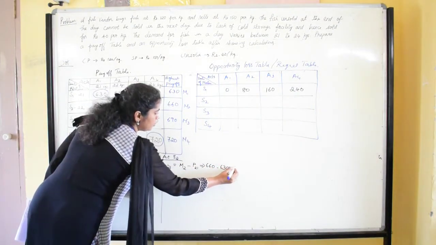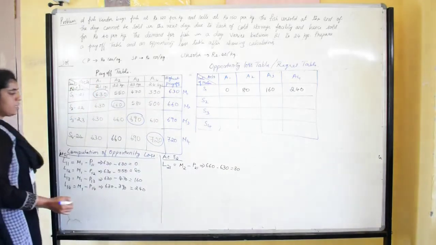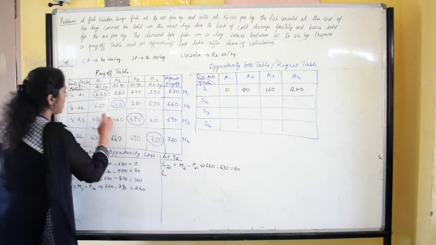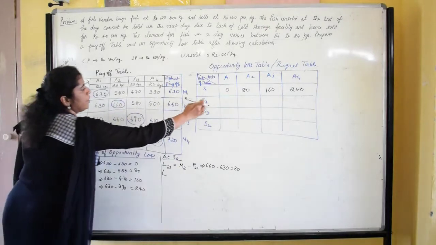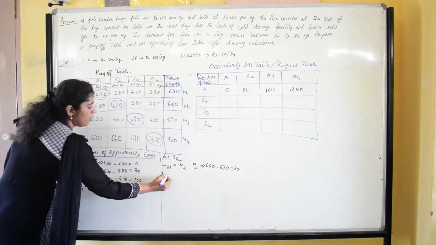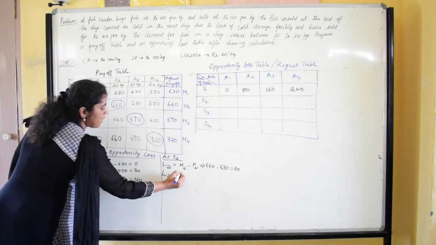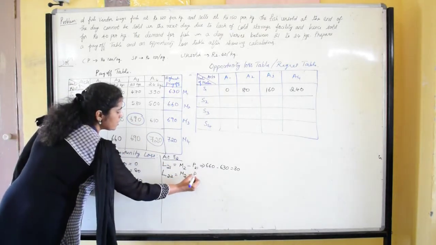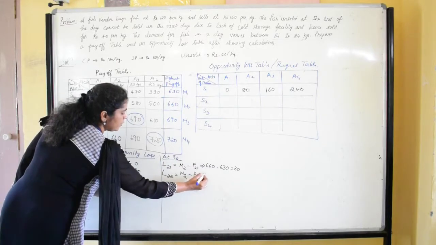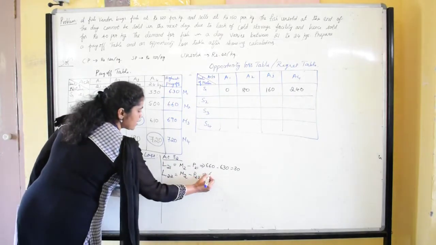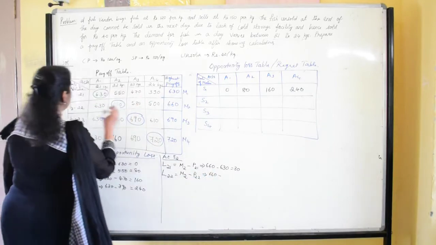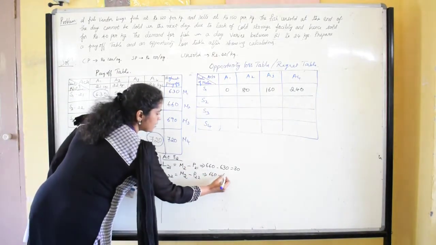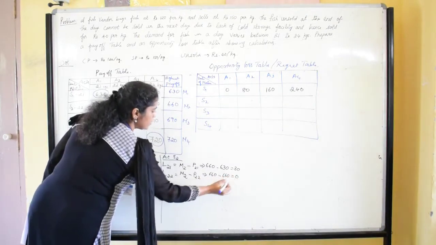That is equal to 30. So the regret value is rupees 30. Then the loss at second row second column: the maximum payoff of second row minus the payoff of second row second column is 660 minus 660, and that is equal to 0.